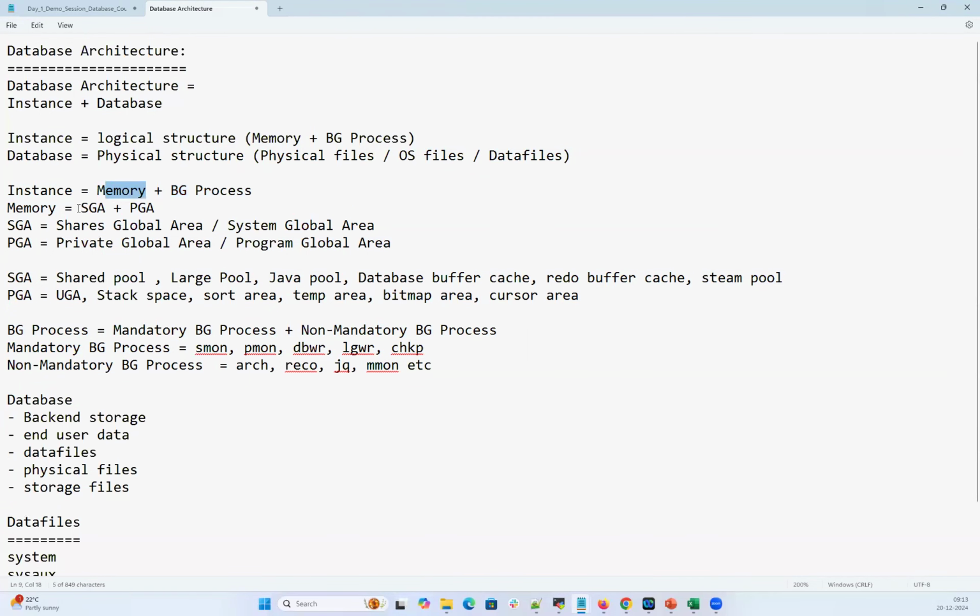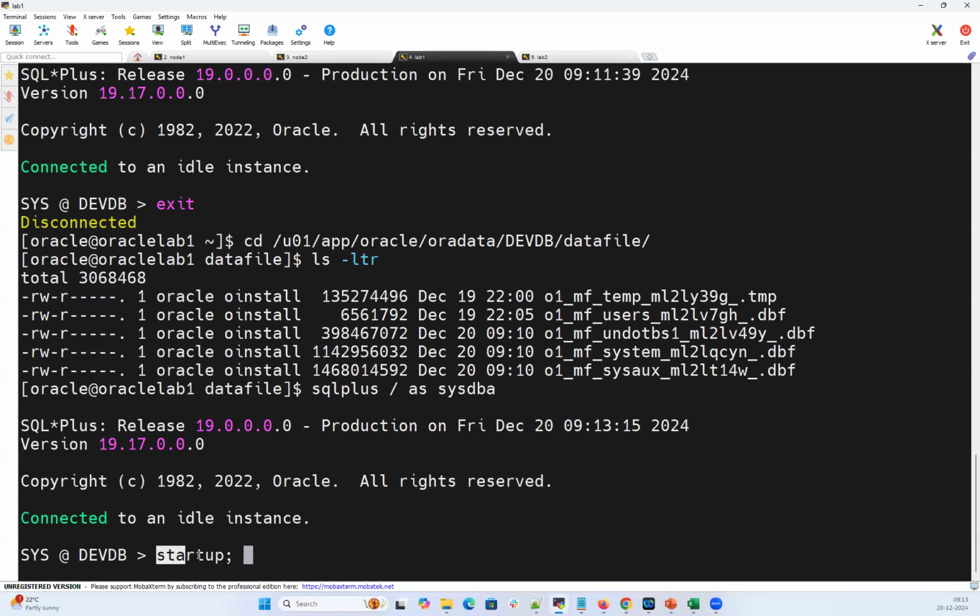In the memory, SGA and PGA, and in the background processes, the mandatory and non-mandatory background processes. The moment I do startup, I start my instance, it allocates the memory, and then it starts the background processes so that end users can connect to this instance and access data.